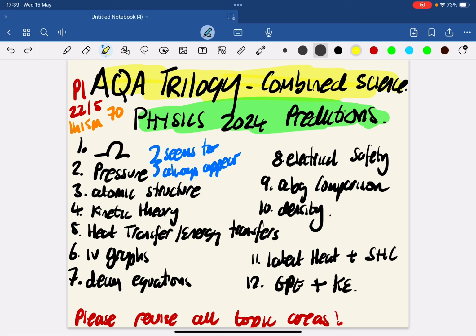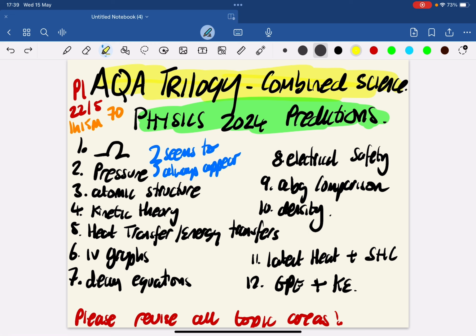Now, as a disclaimer, I don't know what's going to come up, but I have looked at the past 5 or so years' worth of papers, and I've written down what sort of topics come up a little bit, and these are the ones which might come up this time because they've not been examined for a couple of years. However, I don't know for certain, so please revise all topic areas.